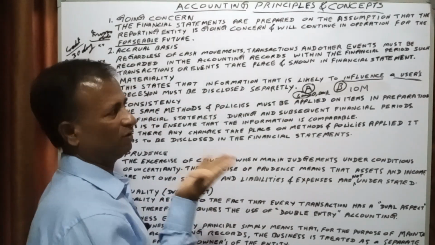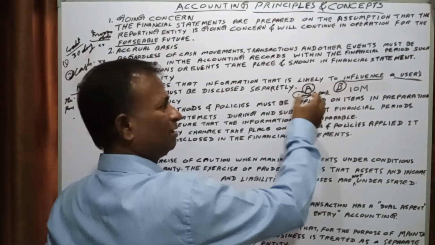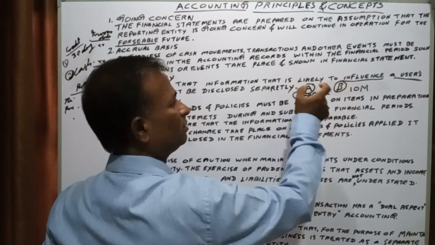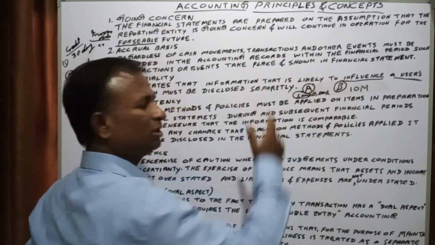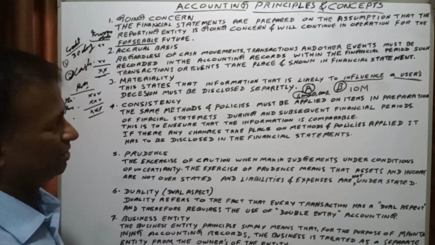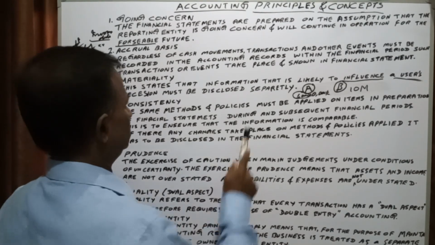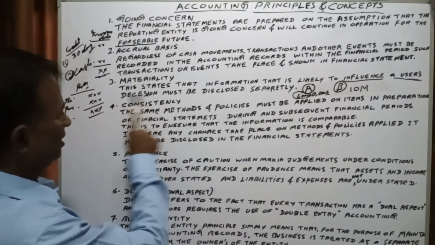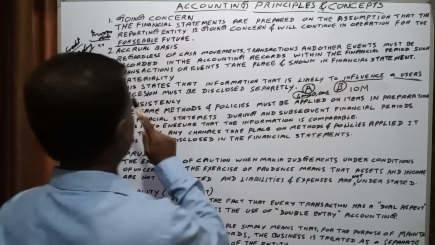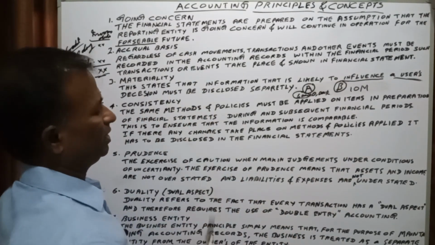Okay, can you see the difference? For B, this 1,000 is not a material, big amount. For A, it is a big amount. Like that, materiality will be judged. So that is the meaning of materiality. This states that information that is likely to influence a user's decision must be disclosed separately.